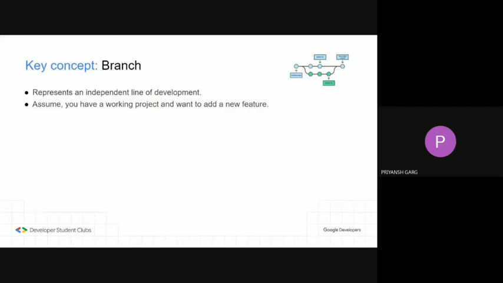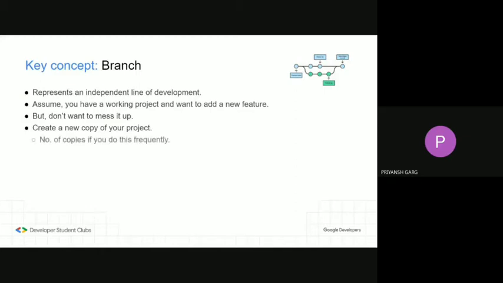Now you want to add a new feature in it, but you're afraid that you may end up messing up the complete project and it will no longer be in a stable state. So you don't want to take any chances by making any changes there. So conventionally, what will you do to tackle this problem? Well, you'll make a new copy of your project and start working on it, keeping the original copy safe. But what if this happens very frequently?